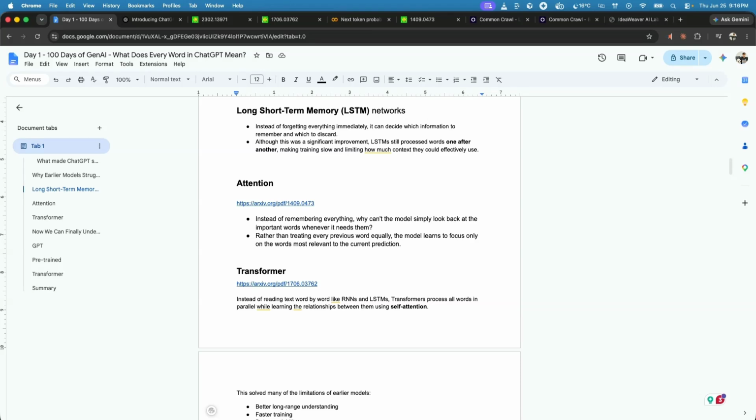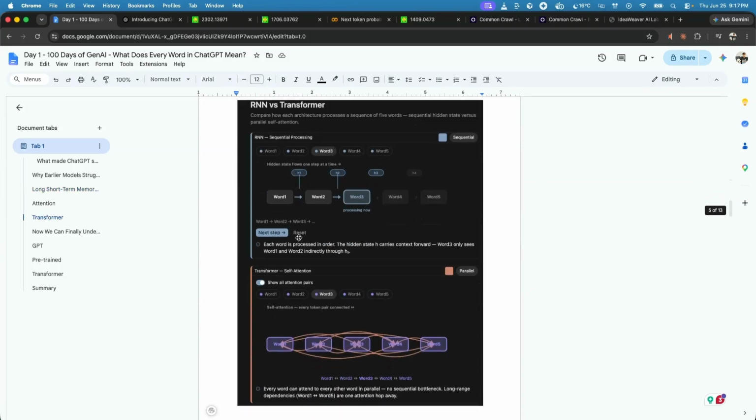At that point of time, the researchers asked one simple question. Instead of remembering everything, why can't a model simply look back at the important words whenever it needs them? Think of it like this: we have word 1, word 2, word 3, word 4, word 5.